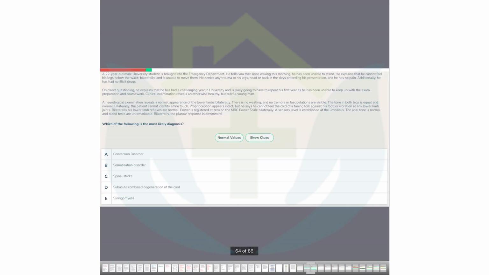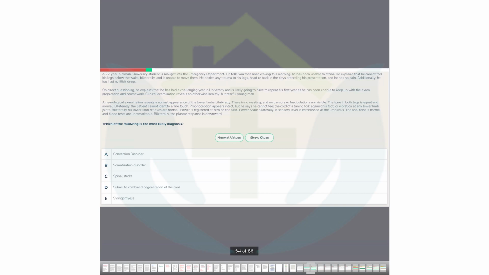A 22-year-old male university student is brought into ED. He tells you that since waking this morning, he has been unable to stand. He explains that he cannot feel his legs below the waist bilaterally and is unable to move them. He denies any trauma to his legs, head, or back in the day preceding his presentation, and he has no pain. Additionally, he uses no illicit drugs. On direct questioning, he explains that he has had a challenging year in university and is likely going to have to repeat his first year as he's been unable to keep up with the exam preparation and coursework.